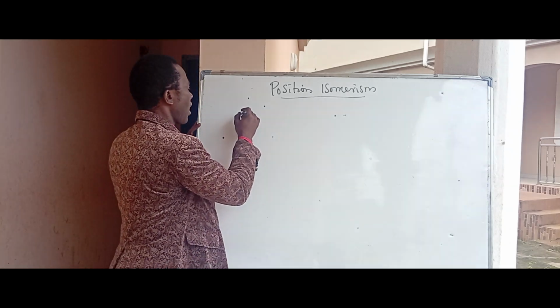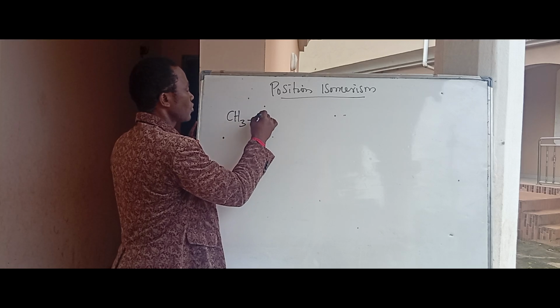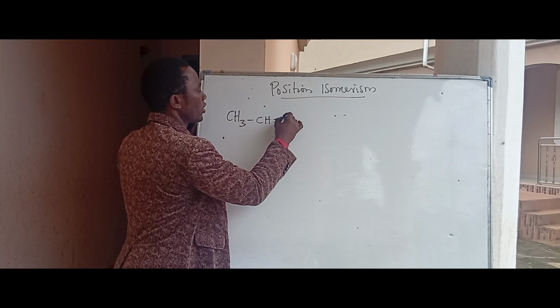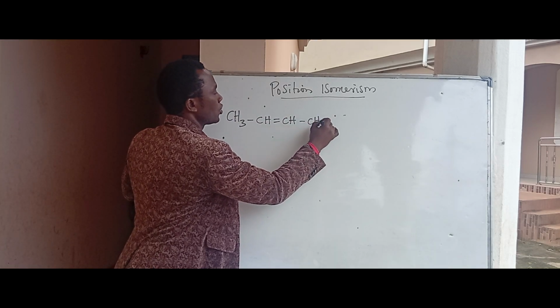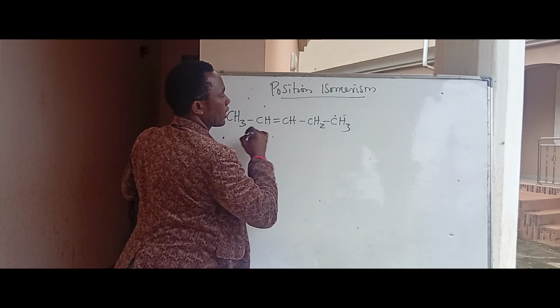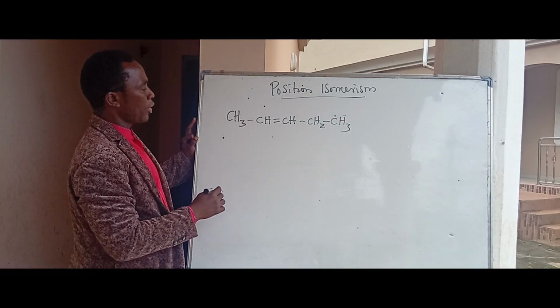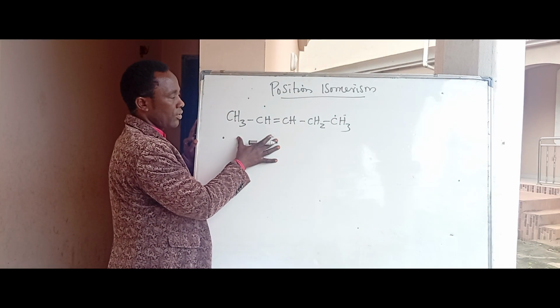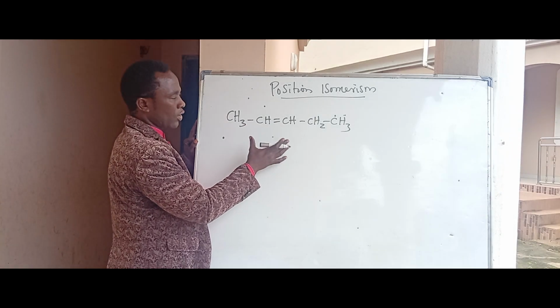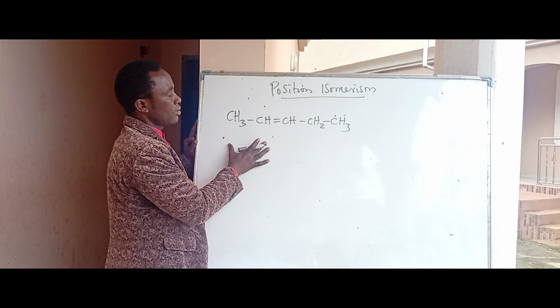Let me say, for example, you have CH3CH=CHCH2CH3. Now, how many carbon atoms does this compound have? Or let us name the compound first.